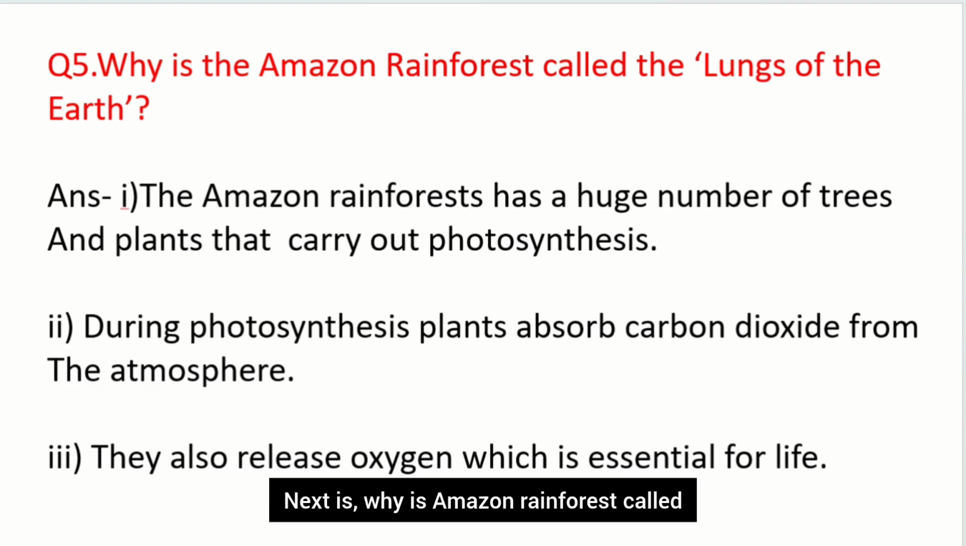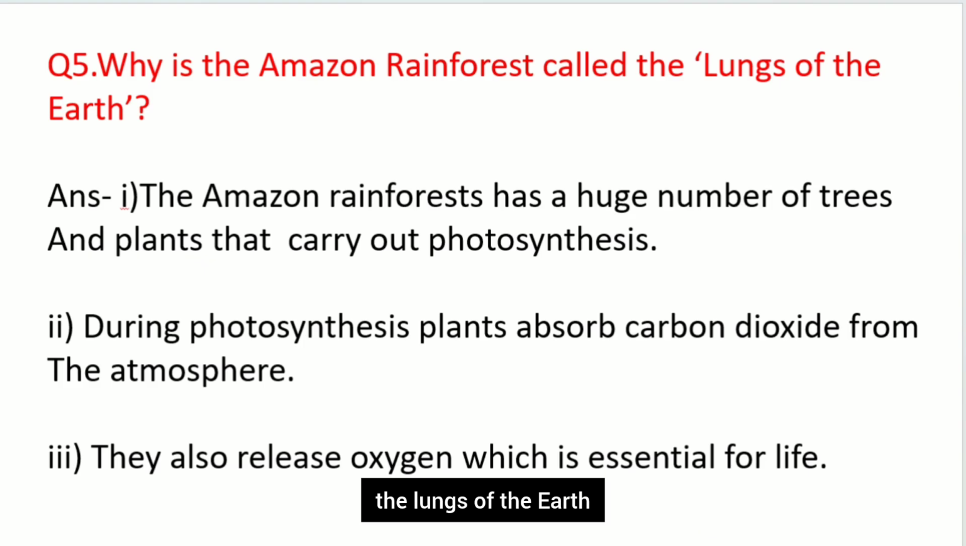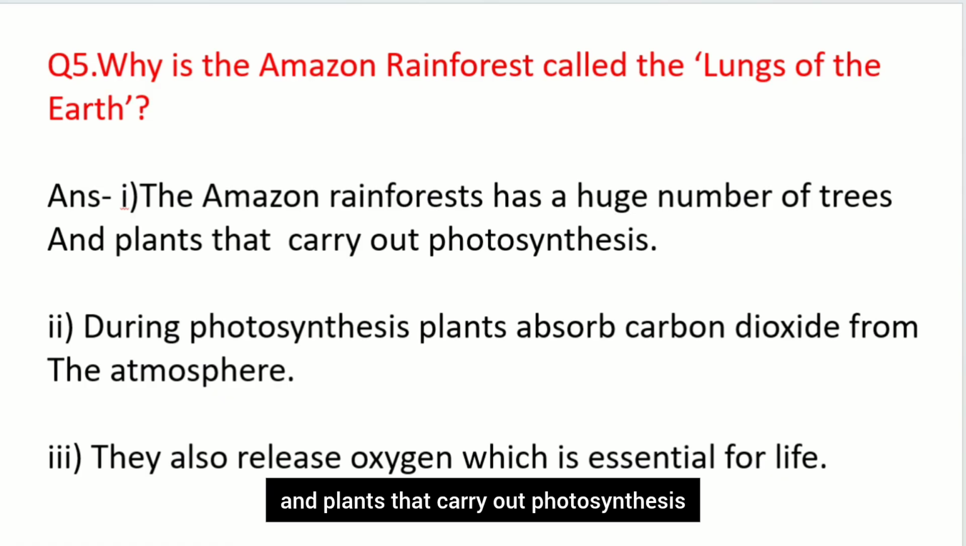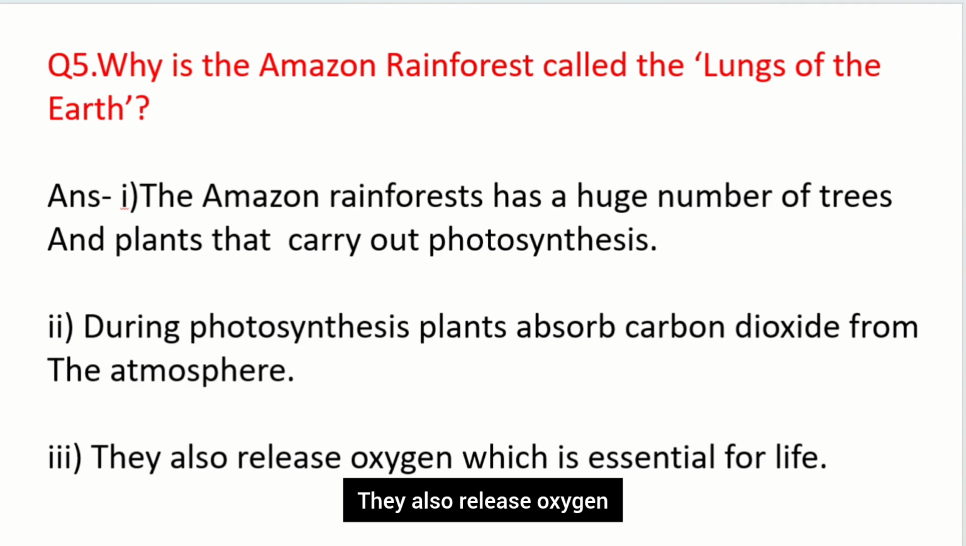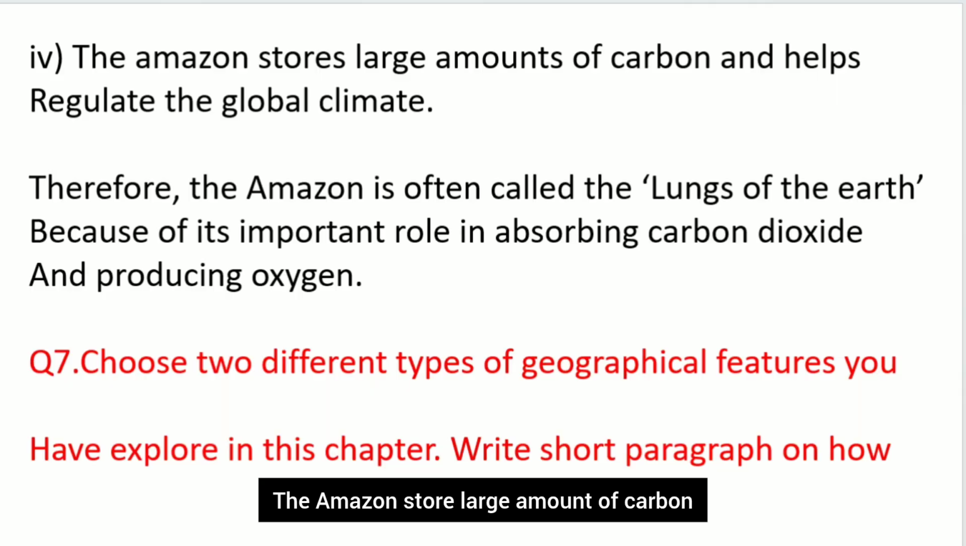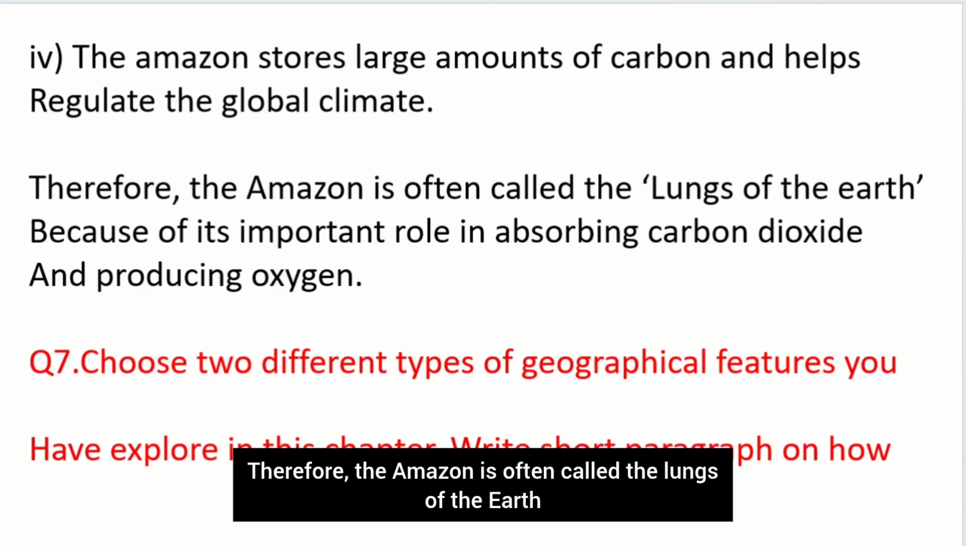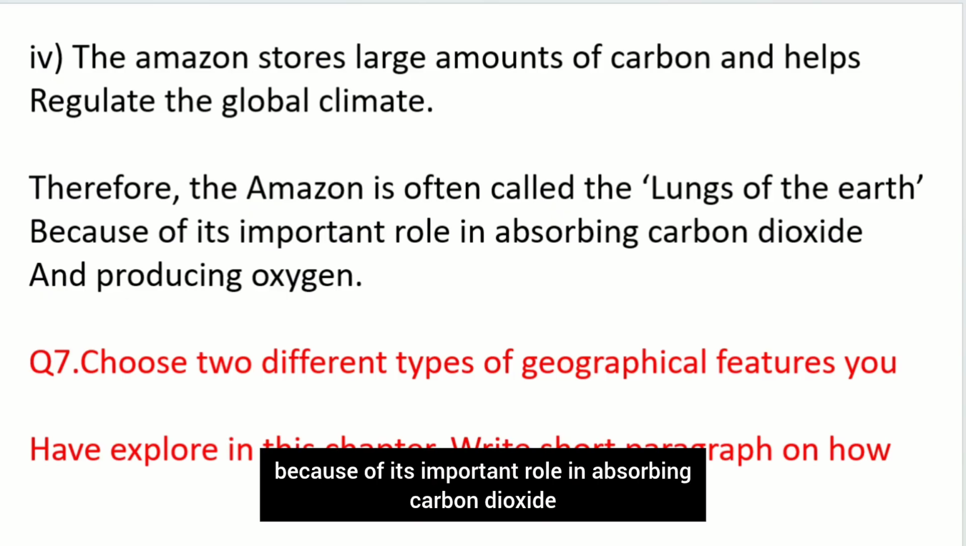Next is, why is the Amazon rainforest called the lungs of the earth? The Amazon rainforest has a huge number of trees and plants that carry out photosynthesis. During photosynthesis, plants absorb carbon dioxide from the atmosphere. They also release oxygen, which is essential for life. The Amazon stores a large amount of carbon and helps regulate the global climate. Therefore, the Amazon is often called the lungs of the earth because of its important role in absorbing carbon dioxide and producing oxygen.